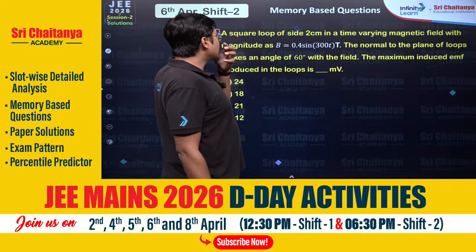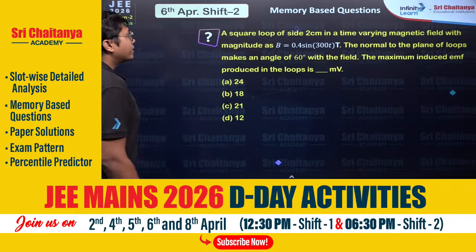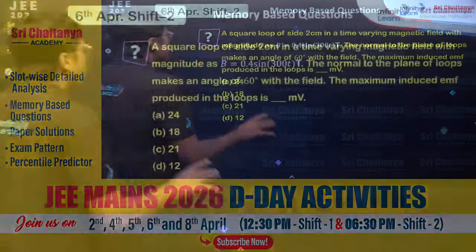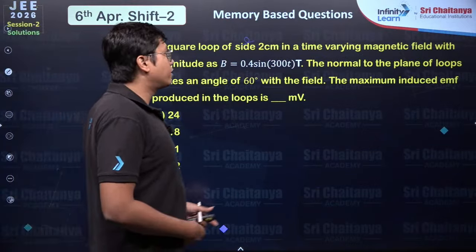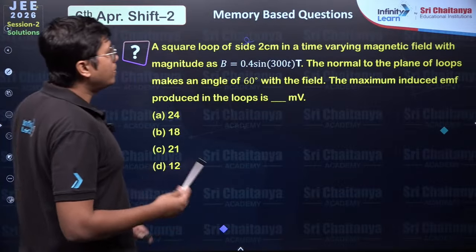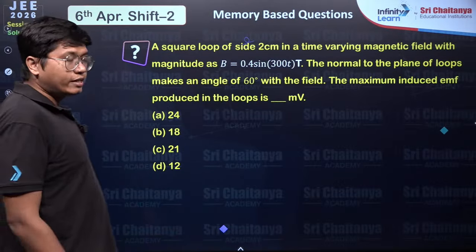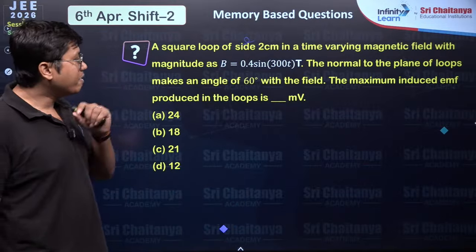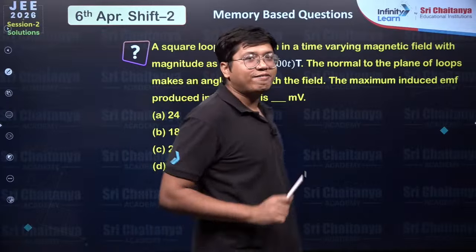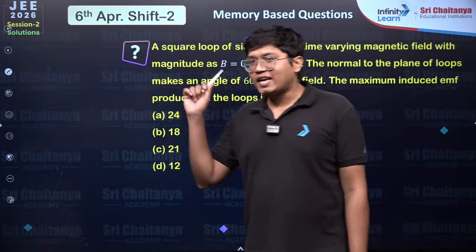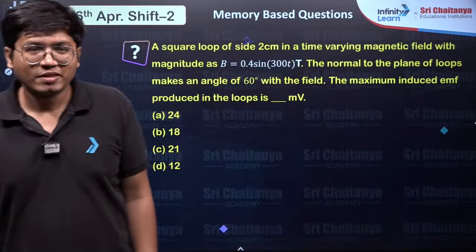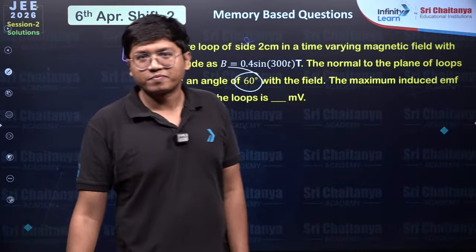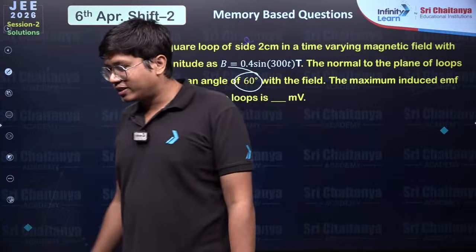Acha, this one says there's a square loop of side 2 cm in a time varying magnetic field with magnitude B equal to 0.4 sine of 300t Tesla. The normal to the plane of the loop makes an angle of 60 degrees with the field. Find the maximum induced EMF produced in the loop. I feel some students might have got stuck in this. Anyone got confused with this 60 degrees?